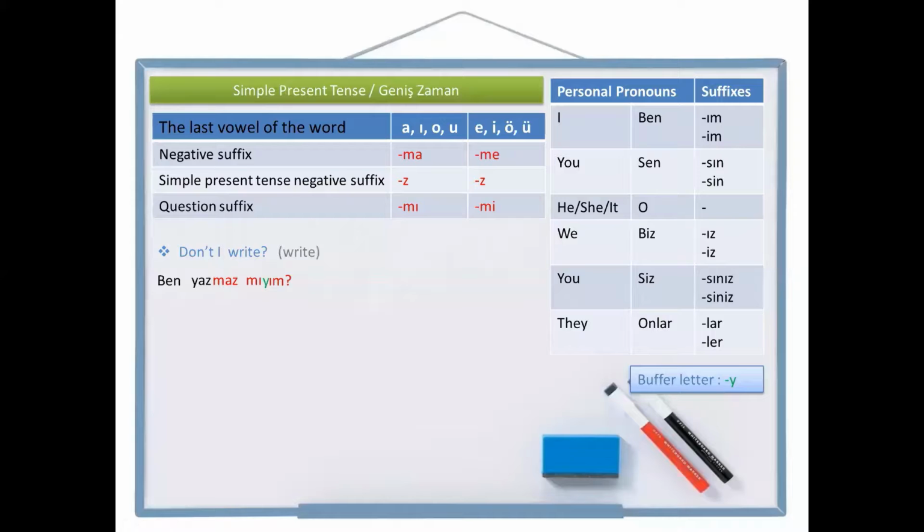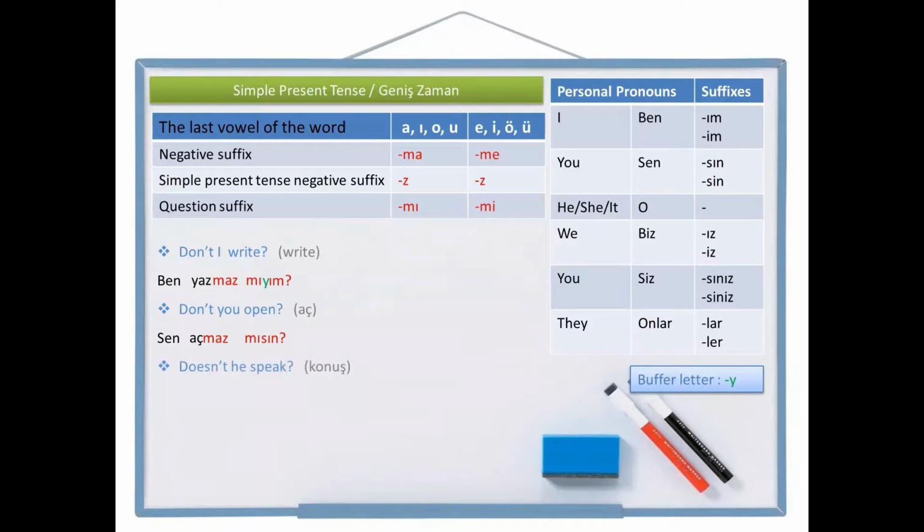Let's write another one. Don't you open? Open is aç in Turkish. Let's write you don't open first. You, sen, aç, open, not open, açma, and you don't open, açmaz, the simple present tense negative suffix, and to the end, question suffix, followed by personal pronoun suffix. Sen açmaz mısın? Don't you open? Let's write one more example.